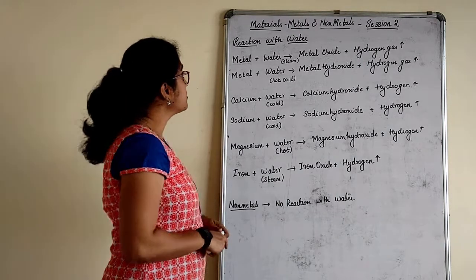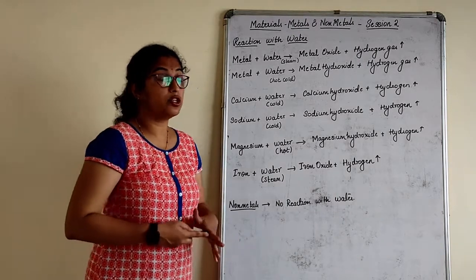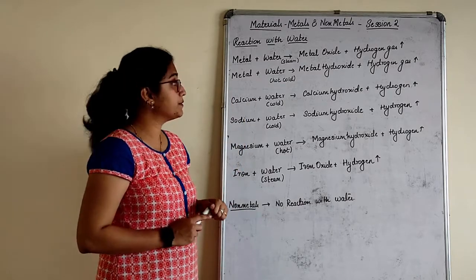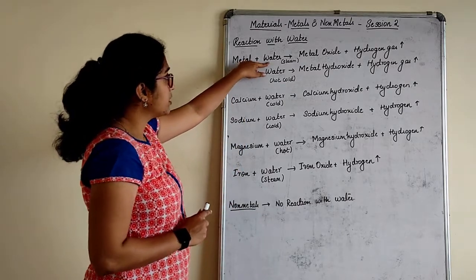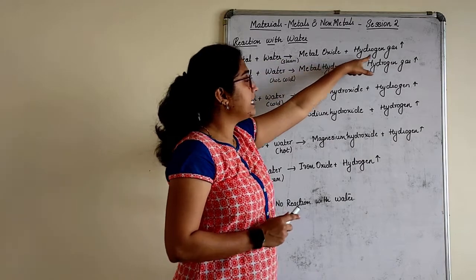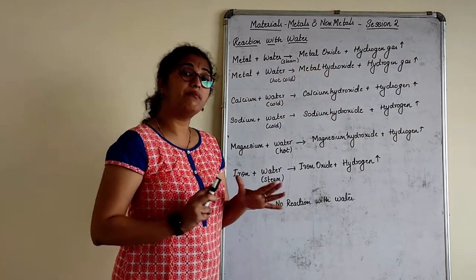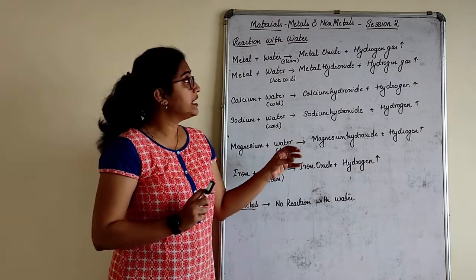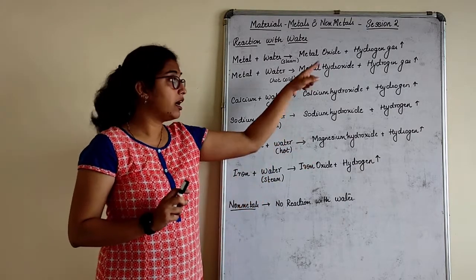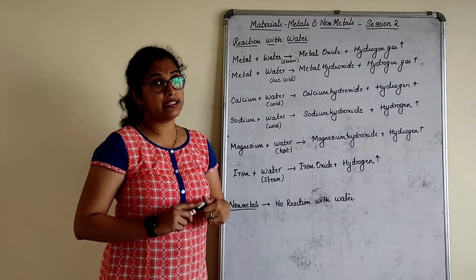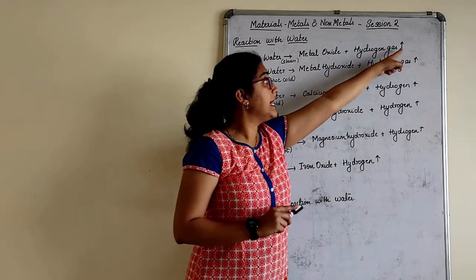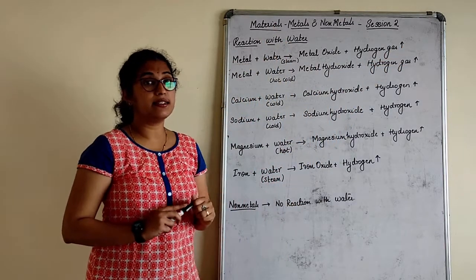Let us next understand what happens when metals or non-metals react with water. Metal plus water will give you metal oxide, and hydrogen gas is liberated. That means whenever a metal reacts with water, it will give its respective oxide. Along with that, hydrogen gas is also liberated. This arrow mark represents that the gas is liberated.